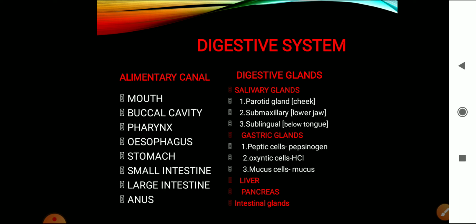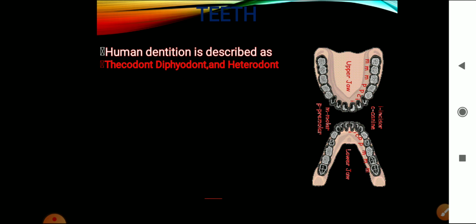Now we have to study in detail about each of these. First let us study about the alimentary canal itself. The first part is the mouth, right? The mouth leads into the buccal cavity. You know that the buccal cavity is bordered by cheeks on the sides, in front the lips, then on top the roof is the palate and the floor is the tongue. So that is the buccal cavity.